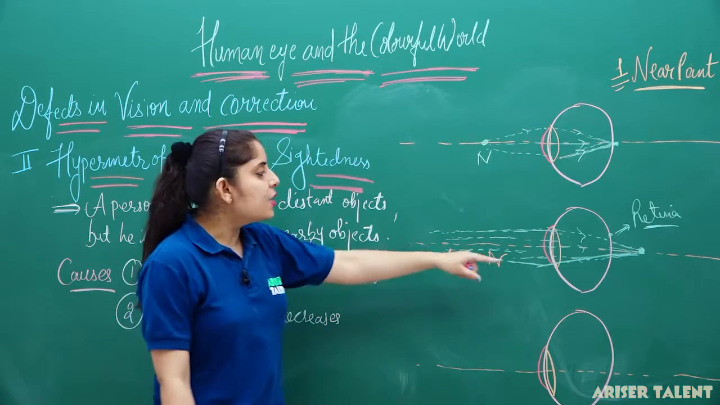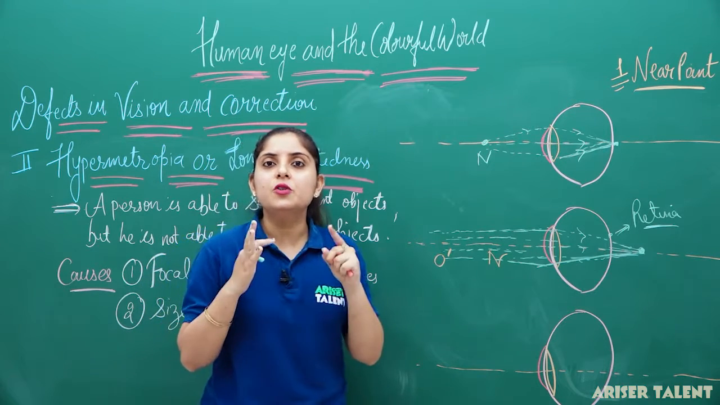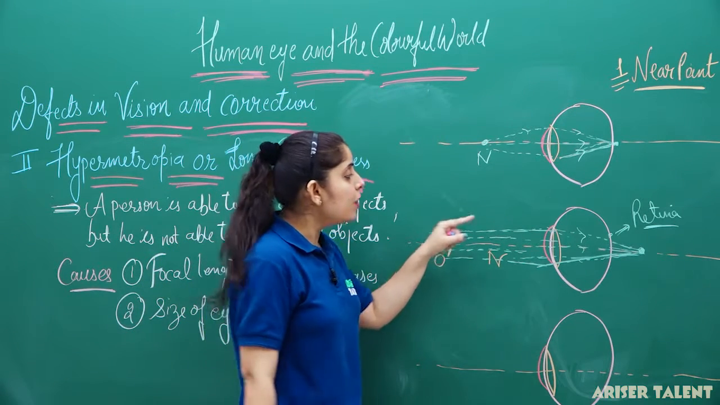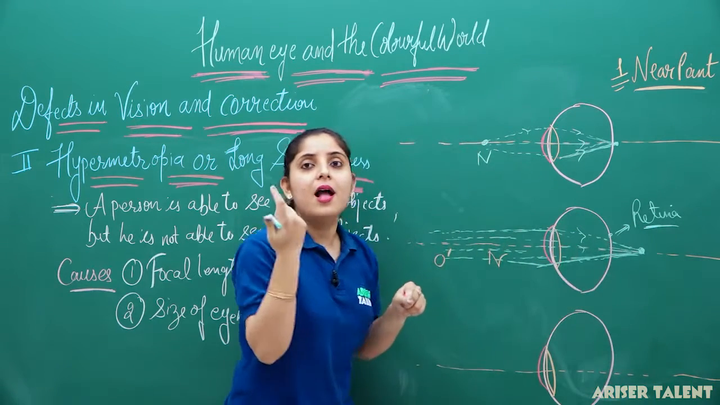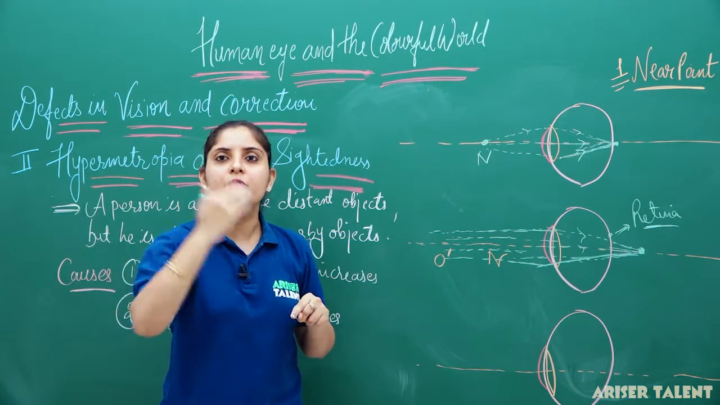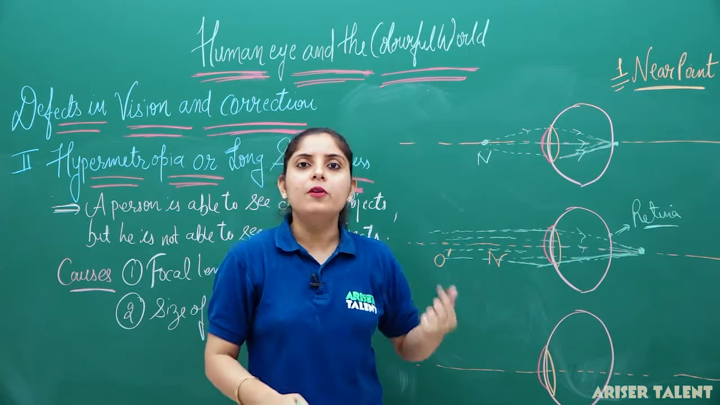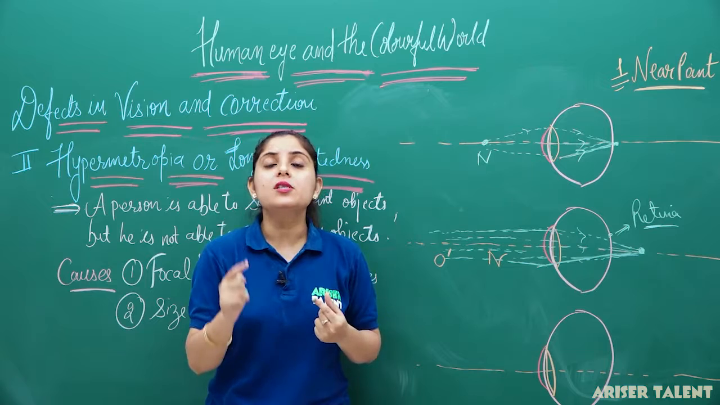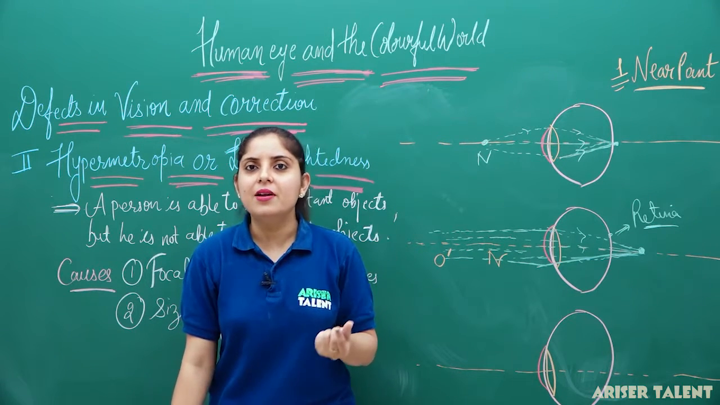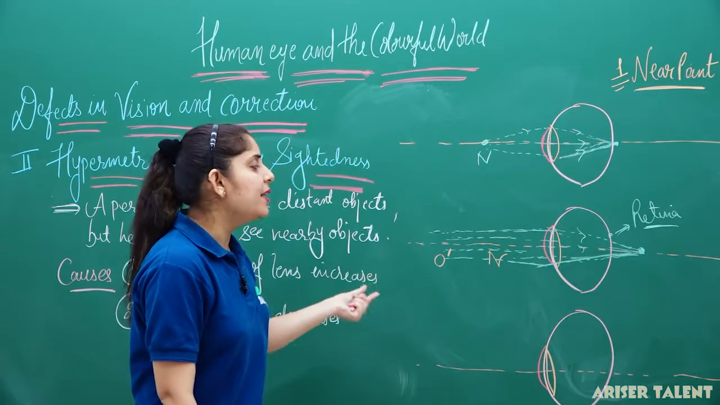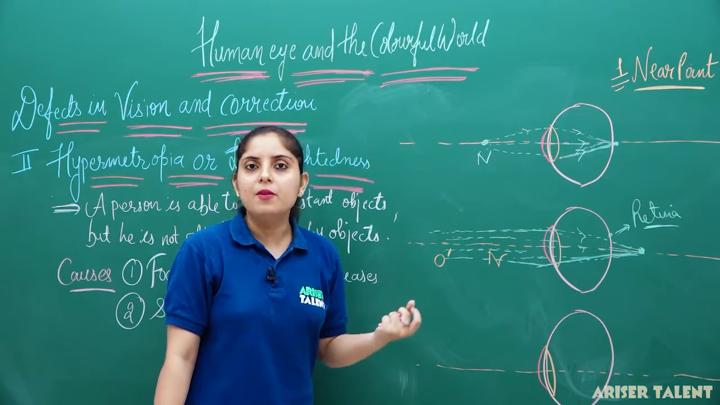This is the convex lens. And what is the function of a convex lens? A convex lens is used to converge the light rays. So, if this lens is converging the light rays, what do I want? I want the convergence just before the retina. So, if you want the convergence again, what will you use? You will use a converging lens. And what are the converging lenses? Convex lenses are our converging lenses. So, this defect is corrected by using a convex lens of suitable focal length.